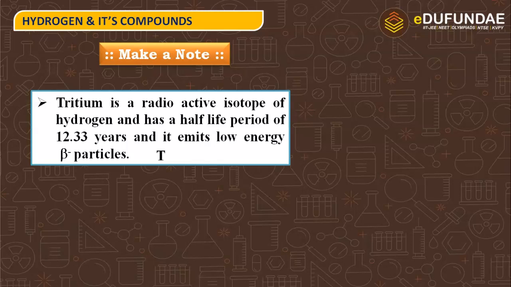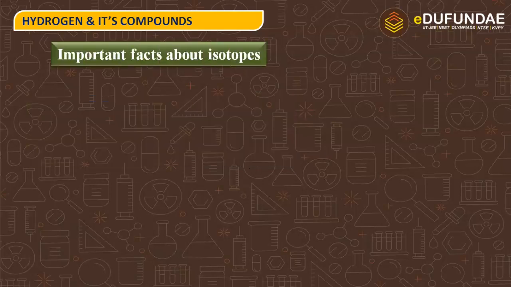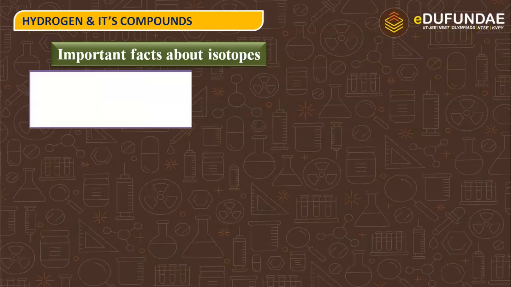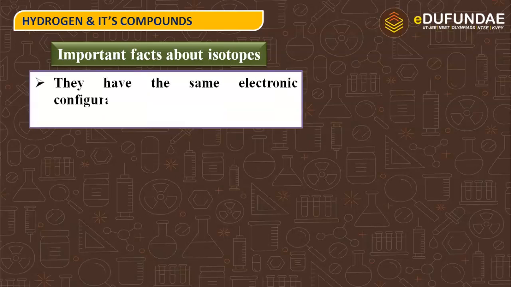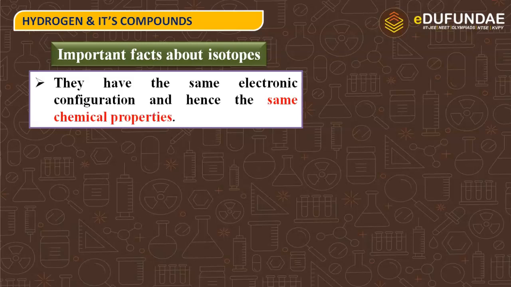So when tritium, that is T, undergoes the decay process, it gives an isotope of helium and a beta particle. Now let us see the important facts about isotopes. They have the same electronic configuration and hence the same chemical properties.